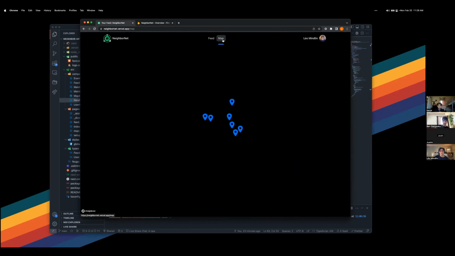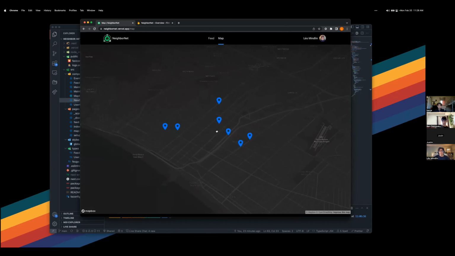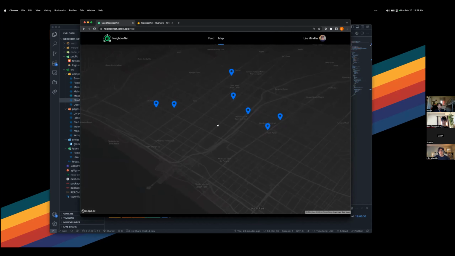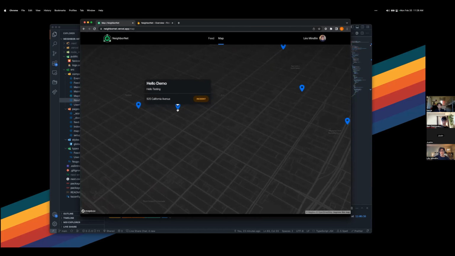Awesome. All right, so we also feature a map, and this is a great way to visualize all the different places where your incidents and events are happening. As you can see, we have pins on each location that we have events on. So for instance, right here, we had our incident that we just created in our demo, and that was at 925 California Avenue, and it shows up directly on 925 California Avenue.